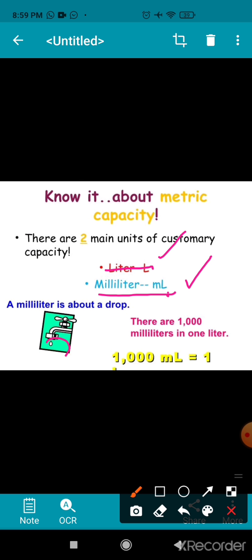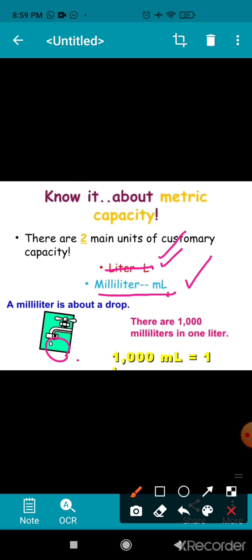A water drop is a very small amount, so it will be measured in milliliter. But the water in a jug is more, so it will be measured in liter. The water in a bucket is more, so it will be measured in liter.